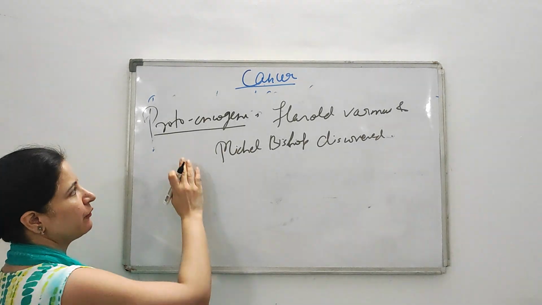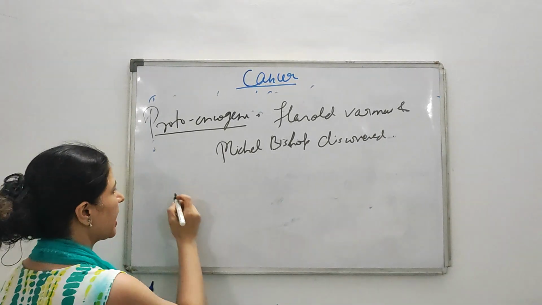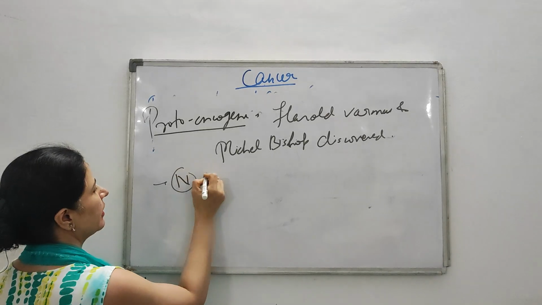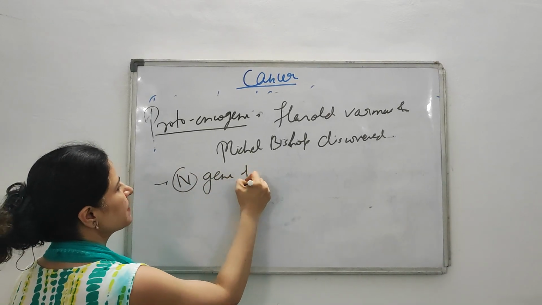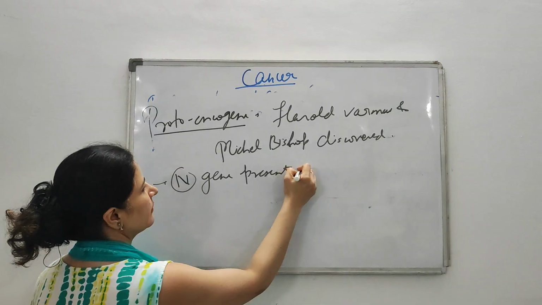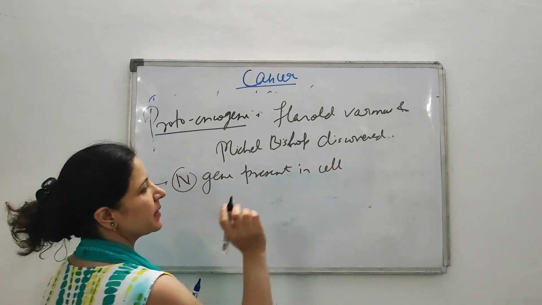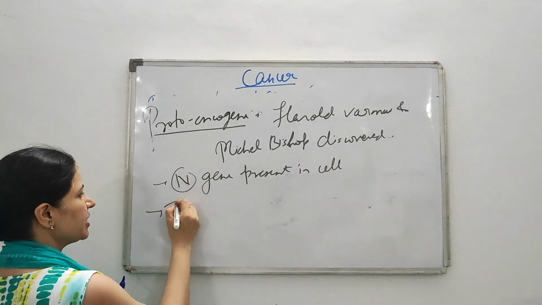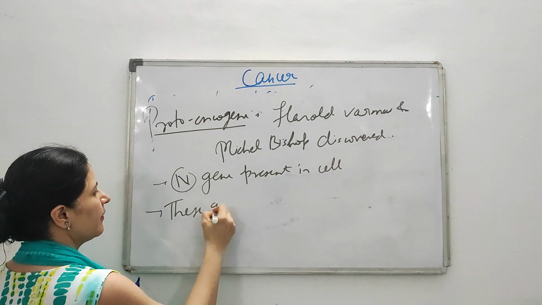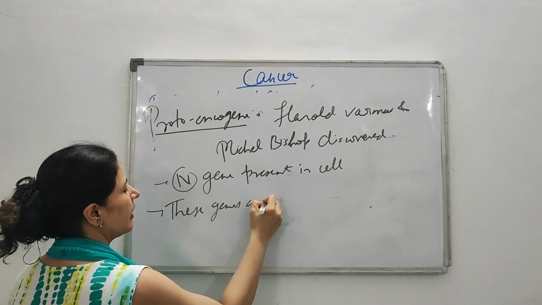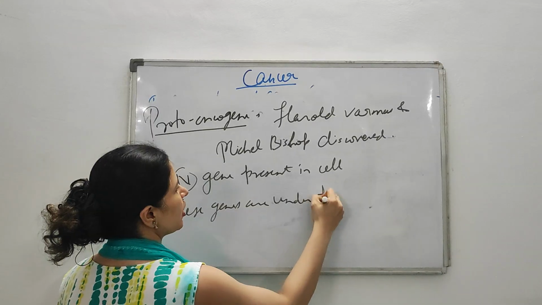As I told you before, these are the proto-oncogenes, these are the normal genes. These are normal genes present in the cell, under physiological stimuli.